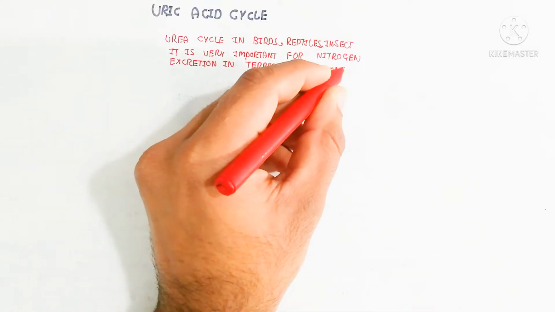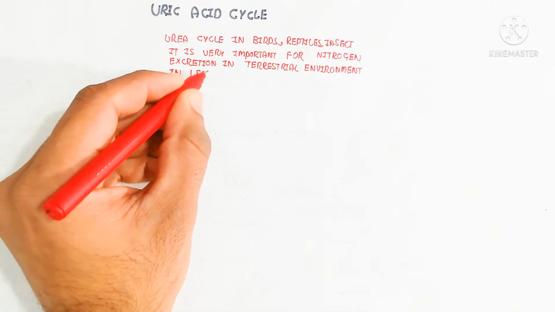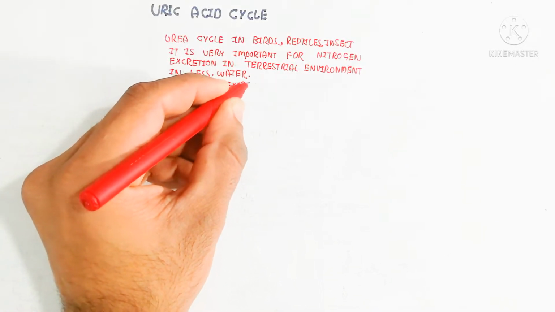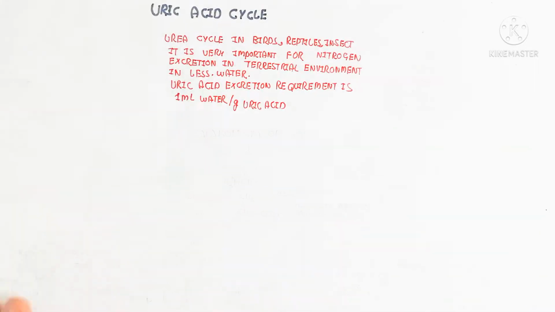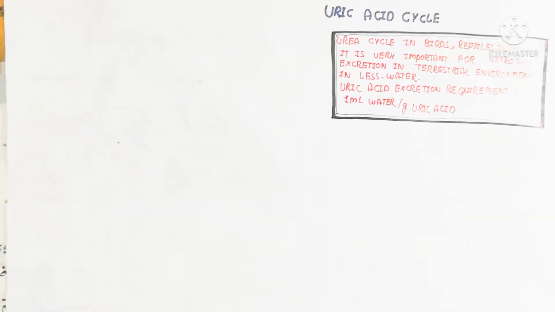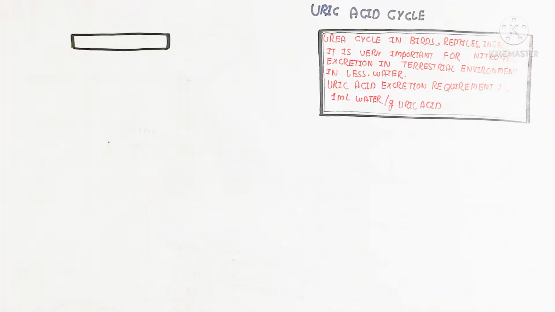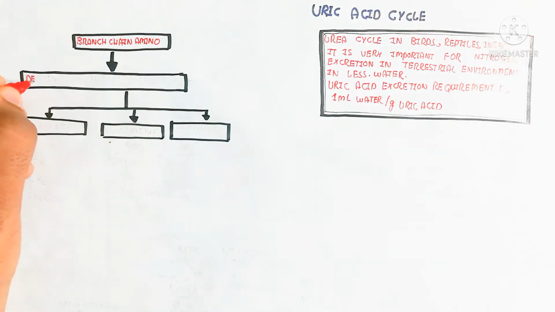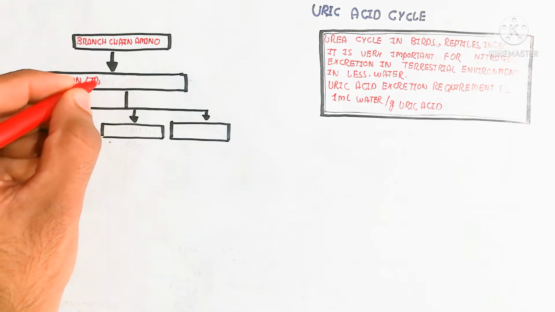That is why birds use less water, and reptiles and insects also, and they feed on dry food. The uric acid excretion requires 1 ml of water per gram of uric acid. So the requirement for 1 gram of uric acid excretion is 1 ml of water, while on the other hand, urea requires 50 ml of water for 1 gram.